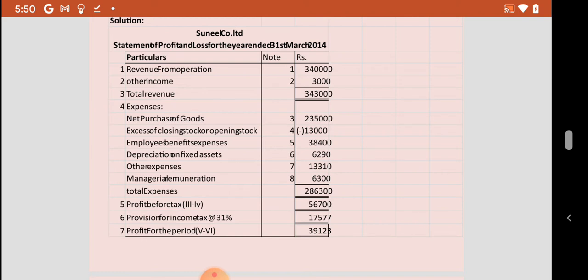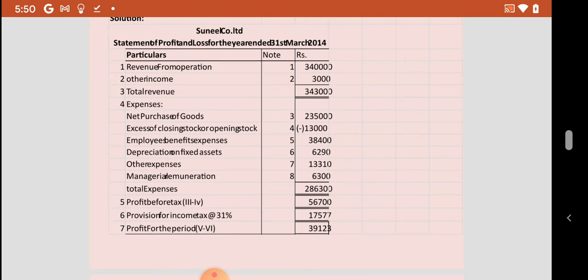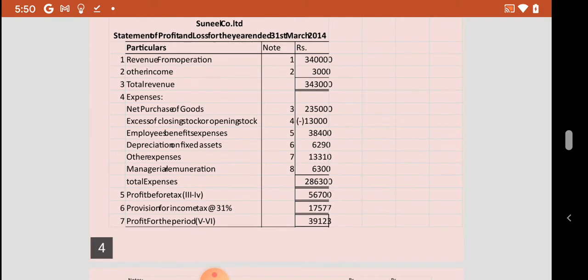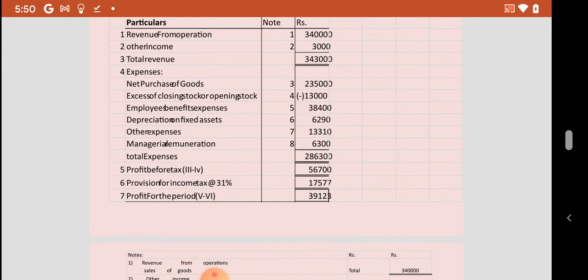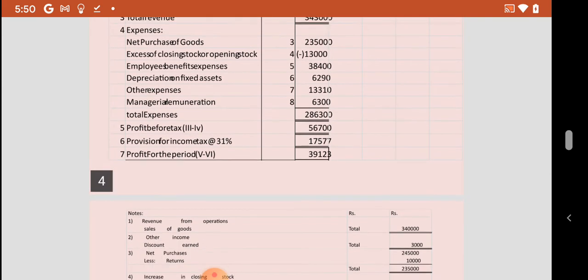Depreciation on fixed assets was 6,290. Other expenses amounted to rupees 13,310. Managerial remuneration amounted to rupees 6,300. The total expenses amounted to rupees 2,86,300 and the profit before tax amounted to rupees 56,700. Provision for income tax is made at 31% amounting to 17,577 and net profit for the year amounted to rupees 39,123.